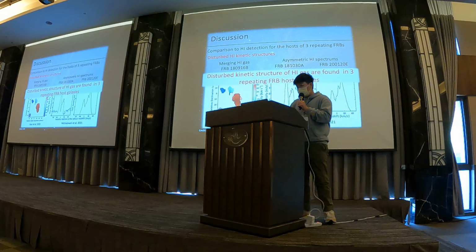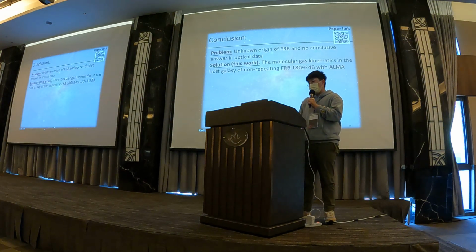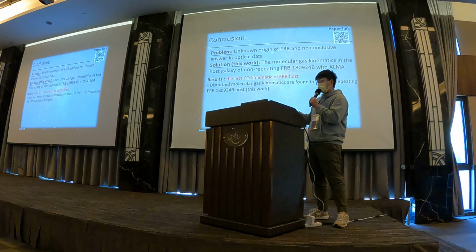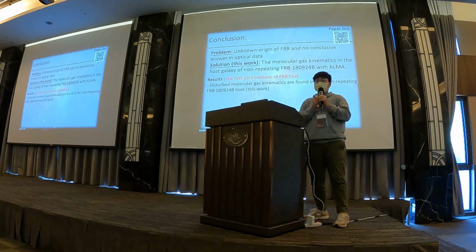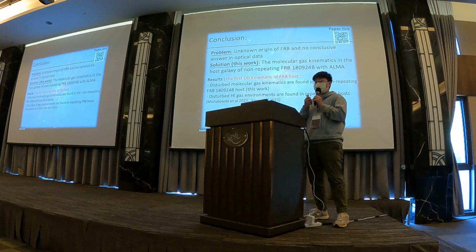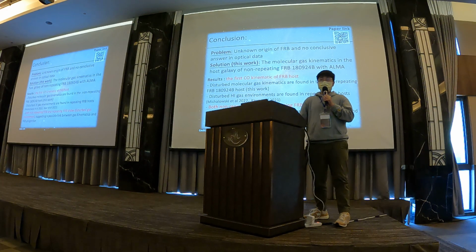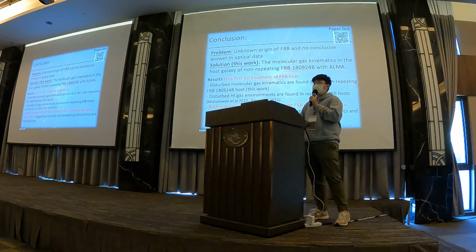So in our conclusion, we provide the first CO kinematics, and we found that there is disturbed molecular gas kinematics in one of the non-repeating FRBs, 181030A. And also in previous papers, there are 2 papers discussing the disturbed HI gas environments around the repeating FRB hosts, the 3 repeaters. And we can further infer that maybe both non-repeating and repeating FRB hosts show disturbed gas environments, and this may suggest a possible link between the gas kinematics and the FRB progenitors.